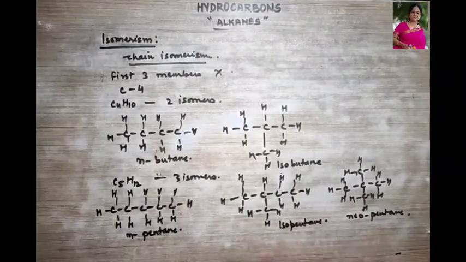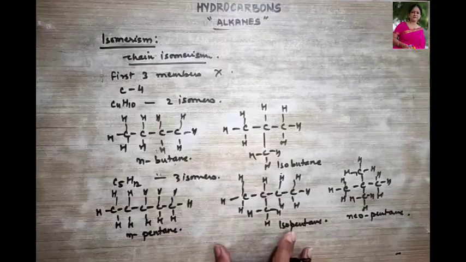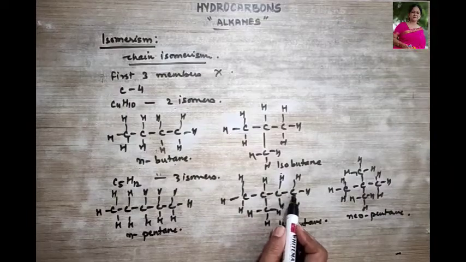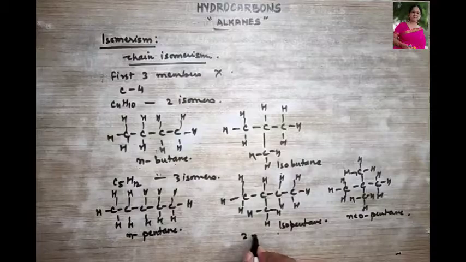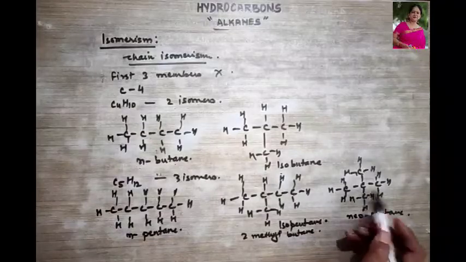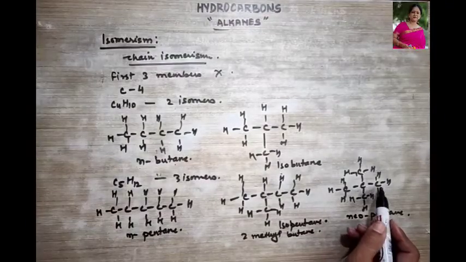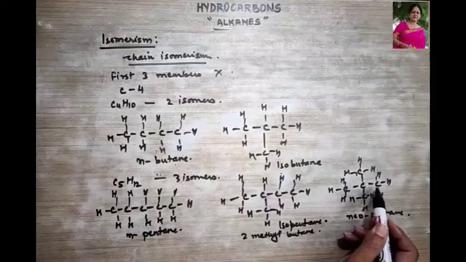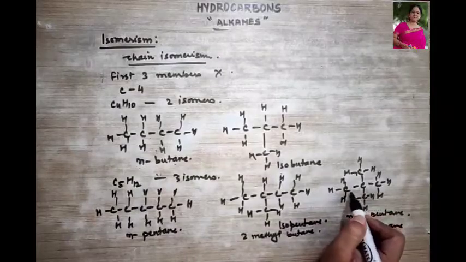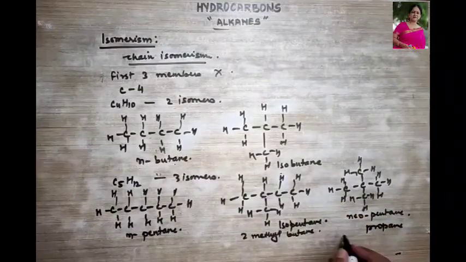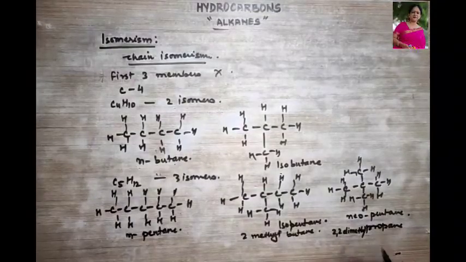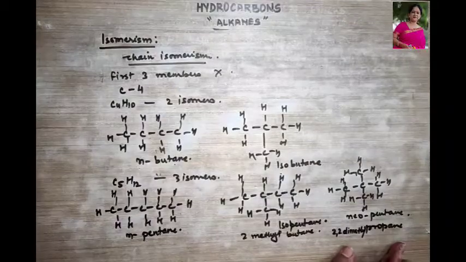Now what is the name of these two? The IUPAC name. This is pentane. This will be termed as 2-methyl butane. 1, 2, 3, 4. Okay. And what about this? This is 1, 2, 3. So this becomes your propane, and at position 2, 2 dimethyl propane. Is that clear?